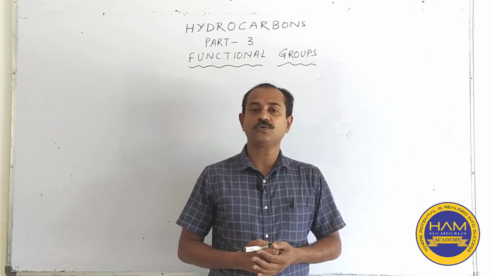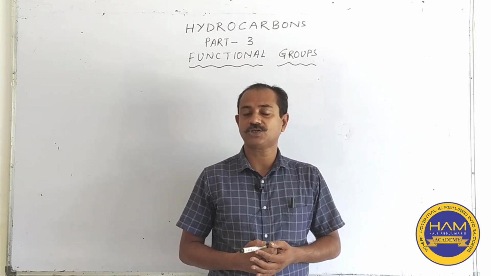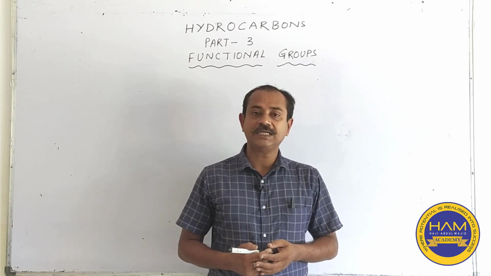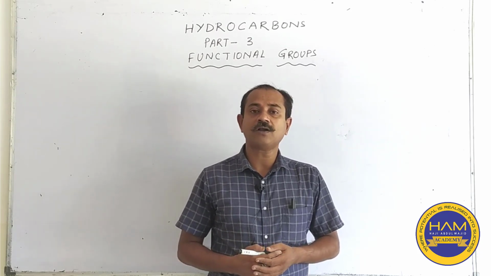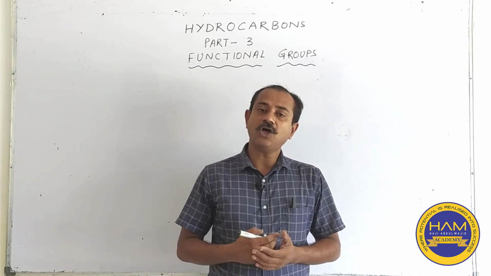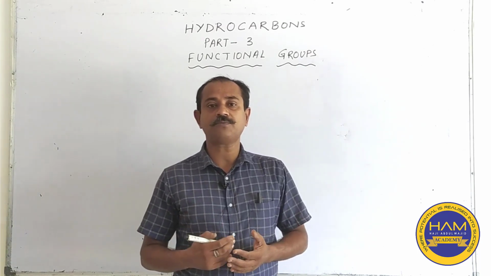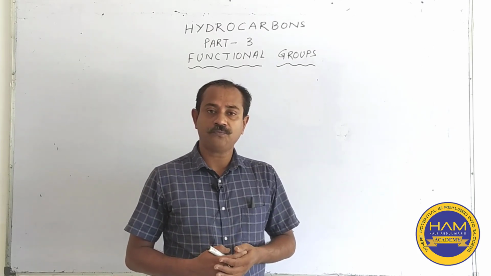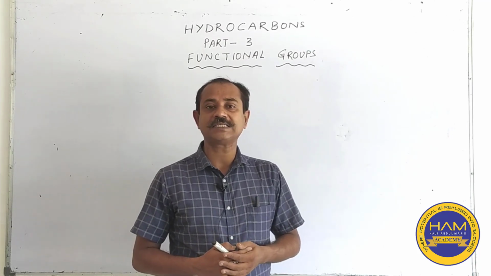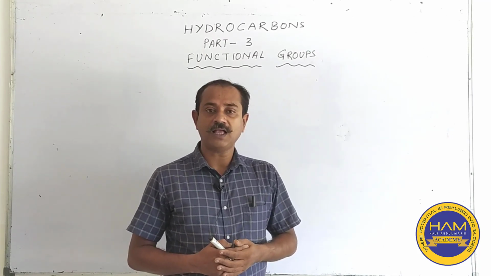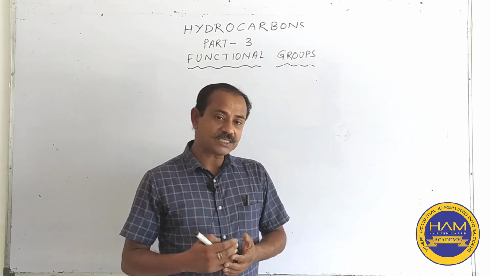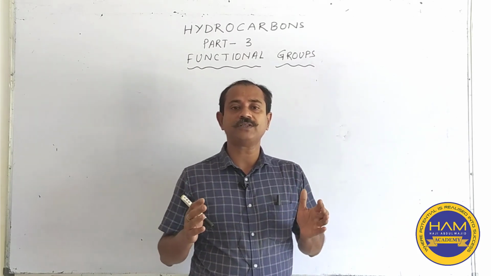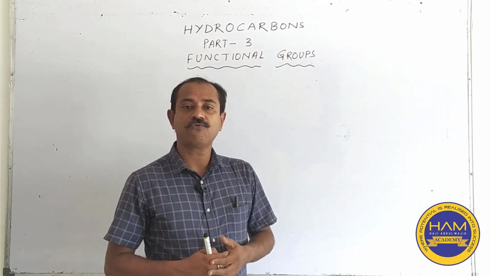Then I taught you about the various types of hydrocarbons. There are two types, saturated and unsaturated. In saturated we studied alkanes, and in the unsaturated part we studied alkenes and alkynes. Along with it, we also studied one of the most important things in organic chemistry, the alkyl radical. In the alkyl radical we saw that there is one hydrogen less than the parent alkane, and that place is vacant. In the last lecture I told you that this vacant space is going to be filled with different types of compounds known as functional groups.